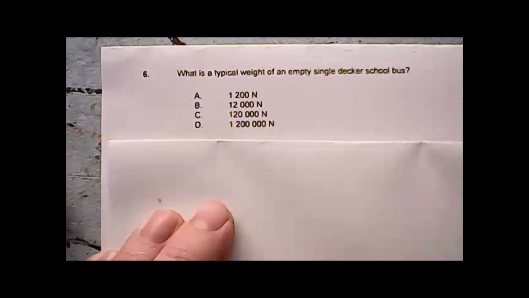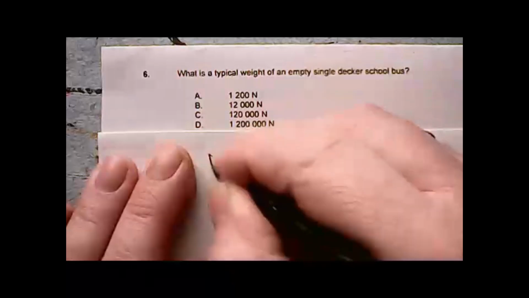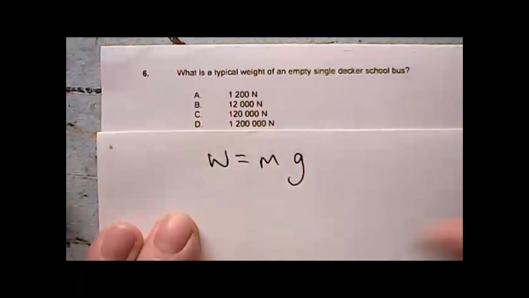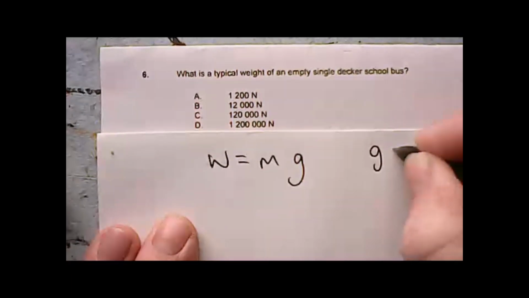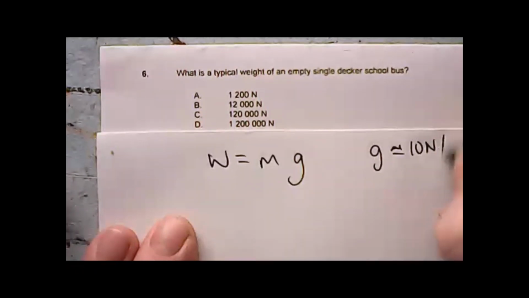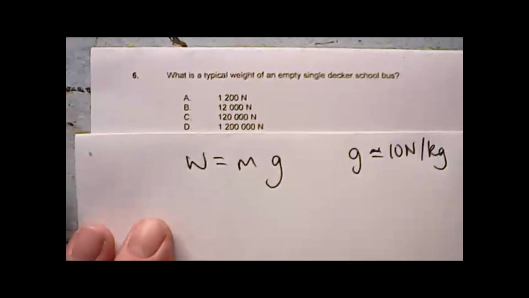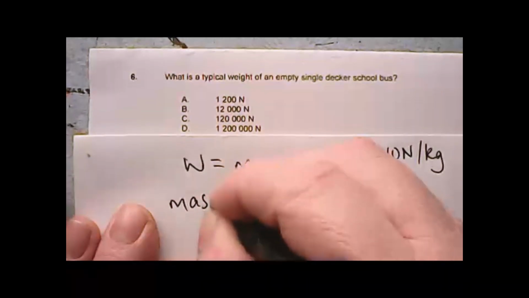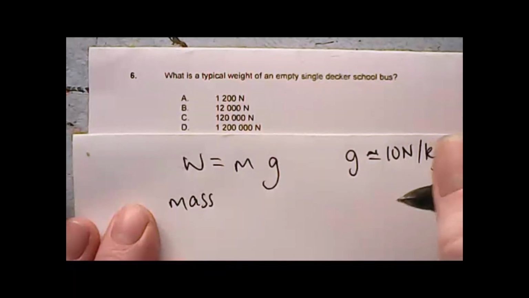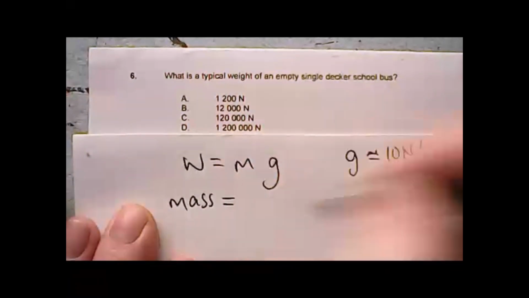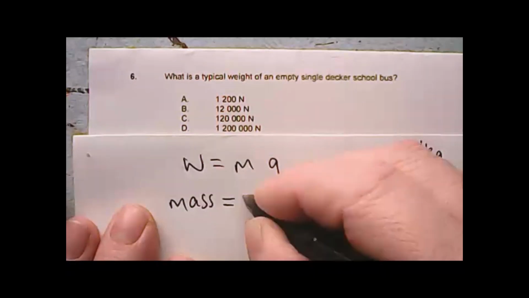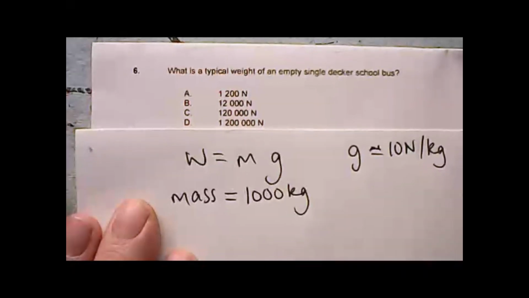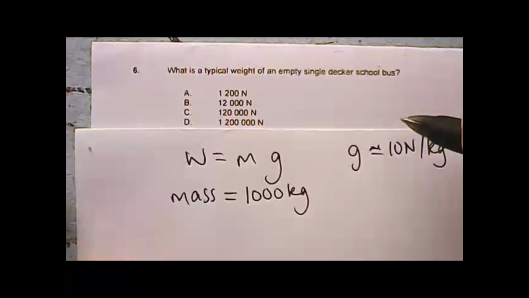Okay, so we're talking about weight here. Weight equals mass times gravitational field strength. Gravitational field strength is approximately 10 newtons per kilogram, and that's a constant. So really this is a task where we have to estimate a sensible mass. I know that a small car is approximately 1,000 kilograms, 1 metric ton, and an empty single-decker school bus, how many cars would that be?